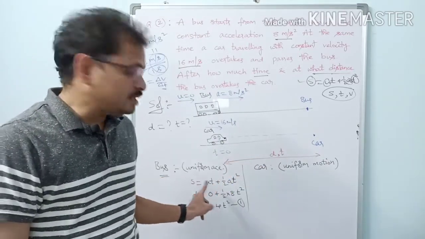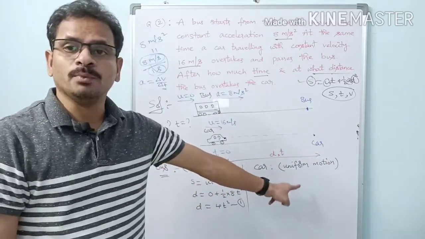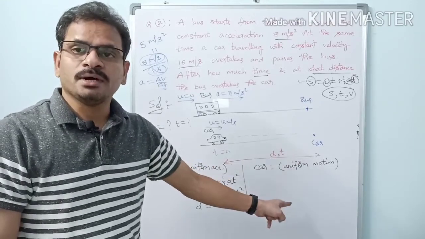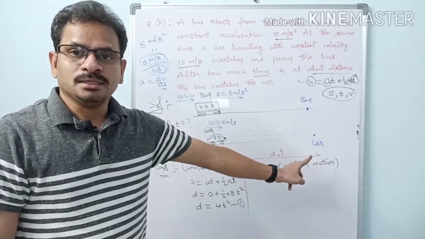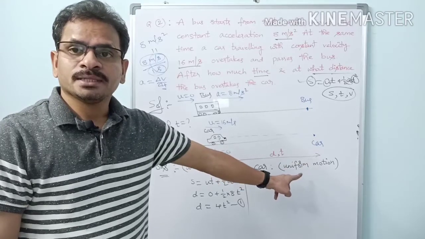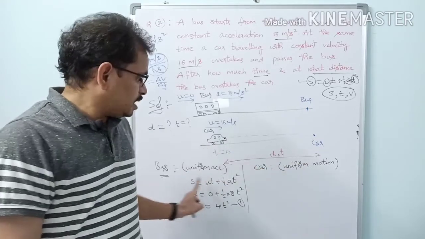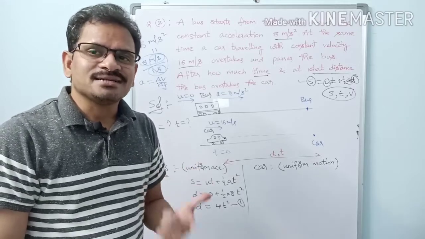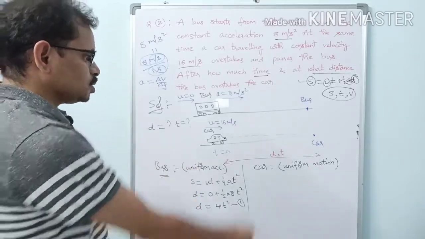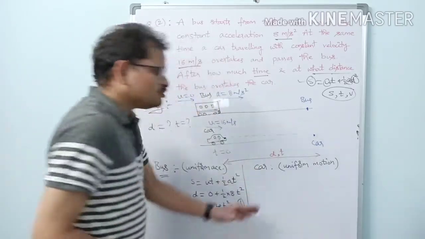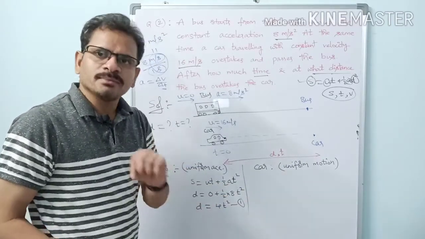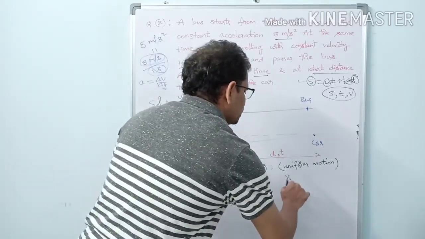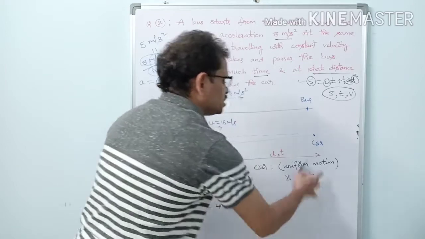Uniform motion means the particle moves with a constant velocity, and uniform acceleration means the particle moves with constant acceleration, right? So for uniform motion, only one formula is there. What is that? S equal to Vt, distance equal to speed into time.